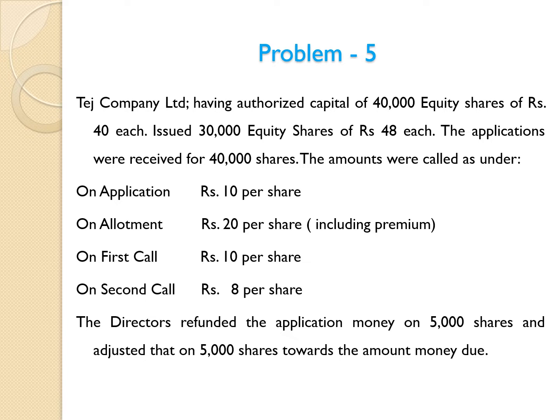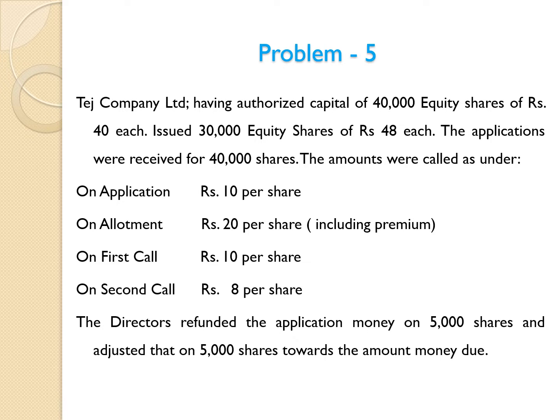But you should consider only issued shares for taking a solution of the problem. Here issued shares are 30,000 equity shares. Face value of each share is rupees 40, but that share is issued for 48.